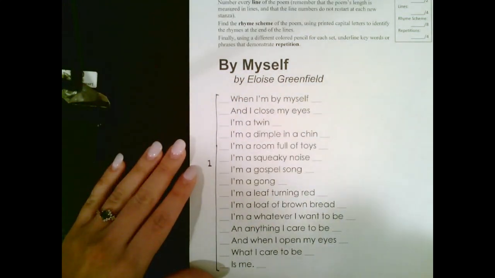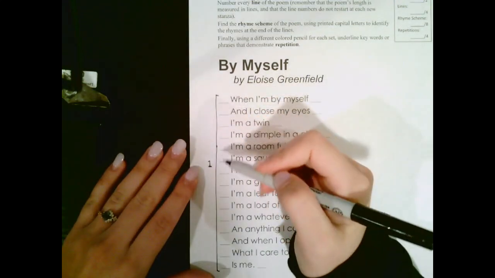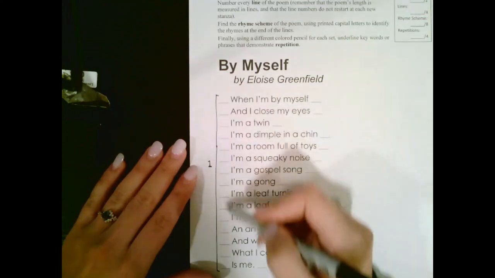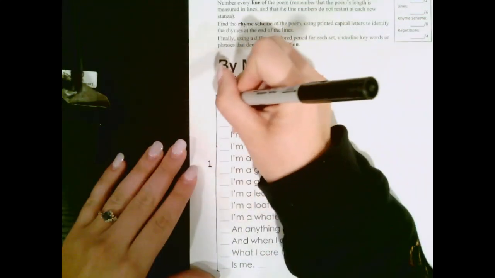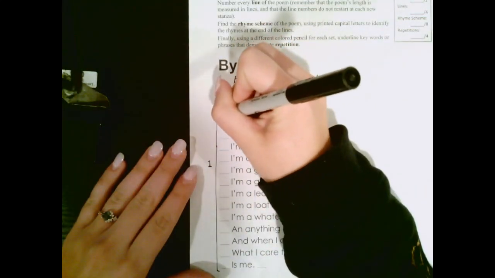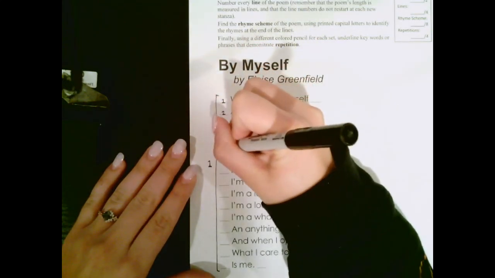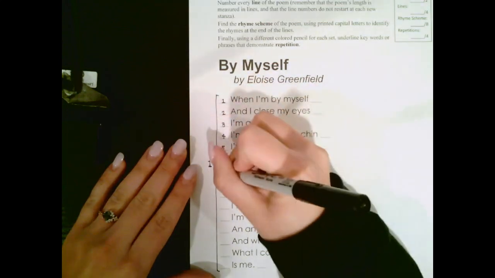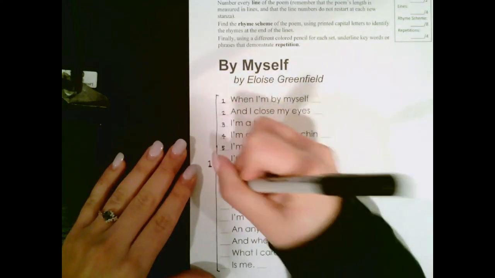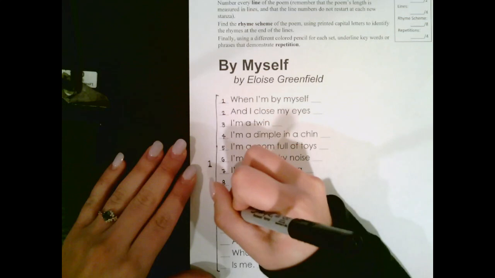Then it says number every line of the poem. So, these are the lines right here. And we label them on the left-hand side. So we just use numbers and we just go all the way down. Super easy. Now I'm using a pen here, but you should be using a pencil. I'm using a pen so that it shows up more easily in the video for you to see.